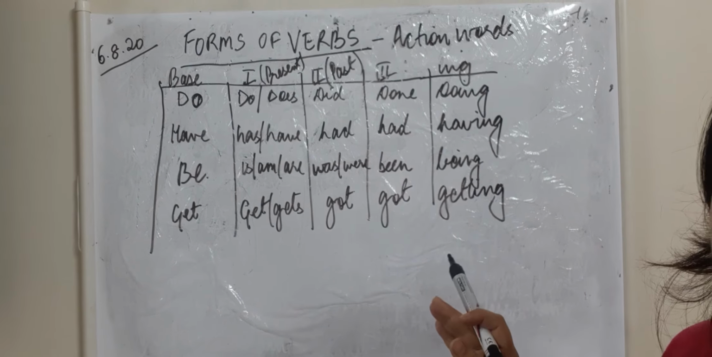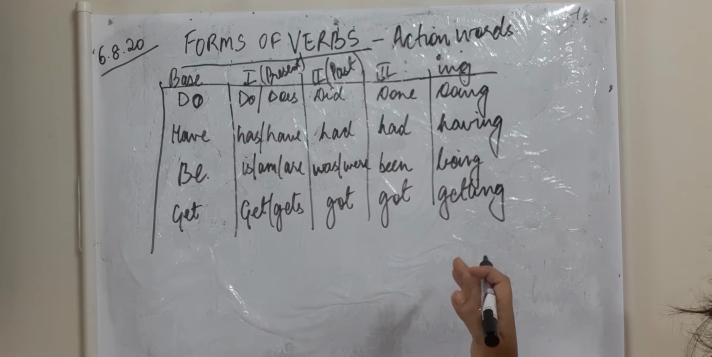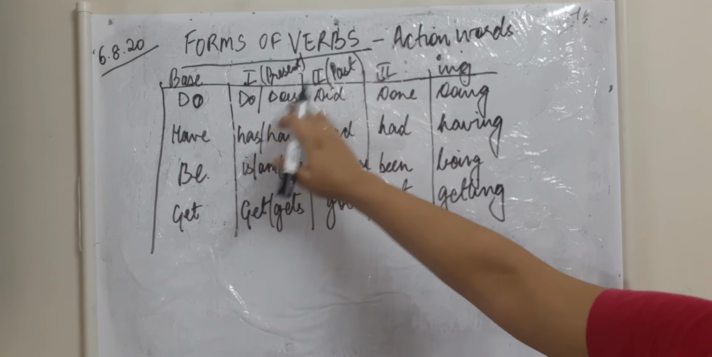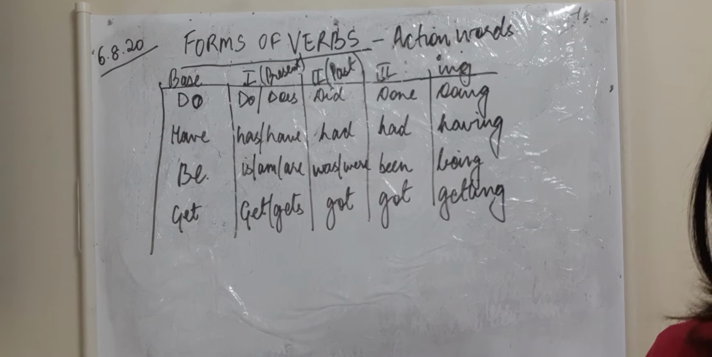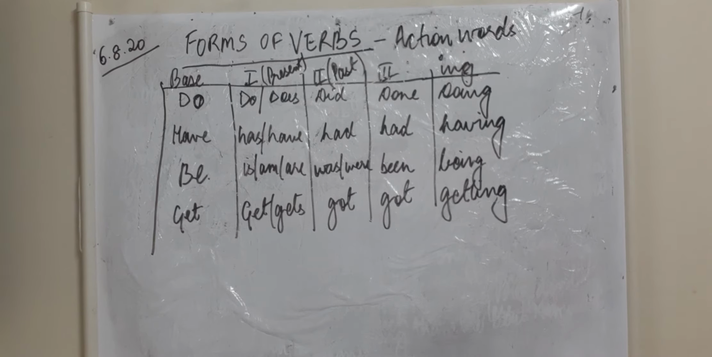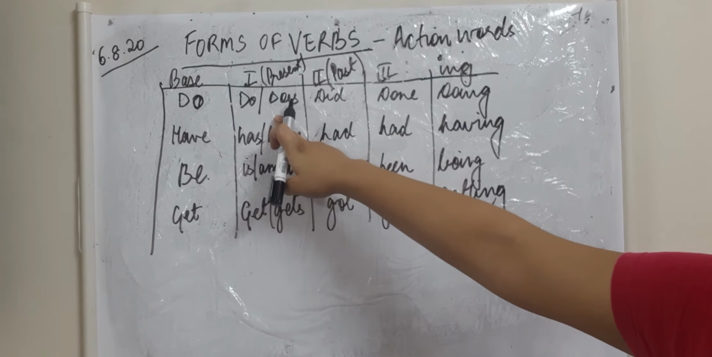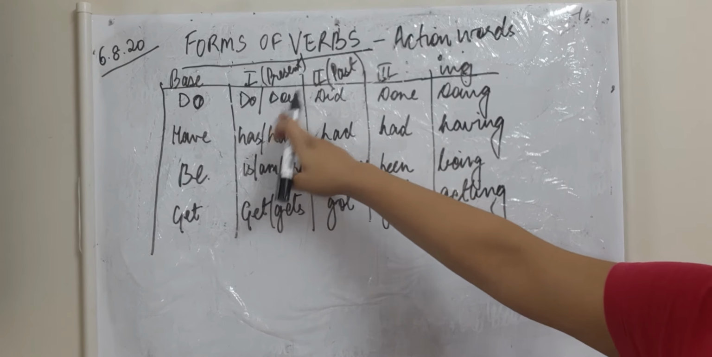So forms of the verbs are the root of the verbs. Like the Balveer, he changes his root. Similarly, the verbs also change their root. When it is present tense, we use the first form of the verb. When we have to show past tense, we use the second form of the verb. Now these four verbs are really important.